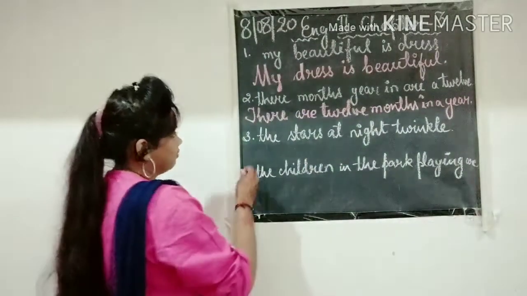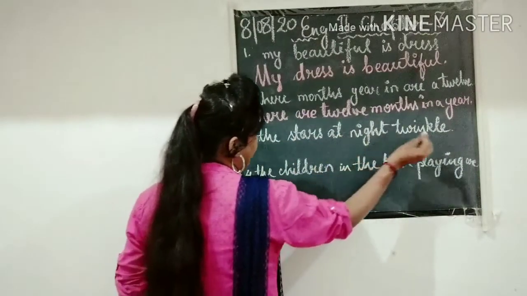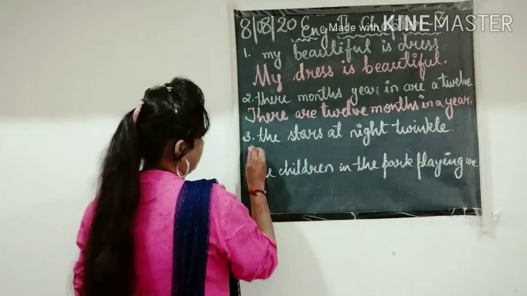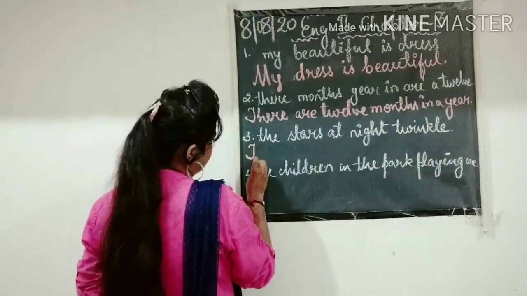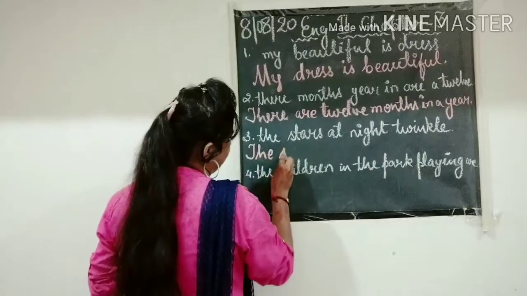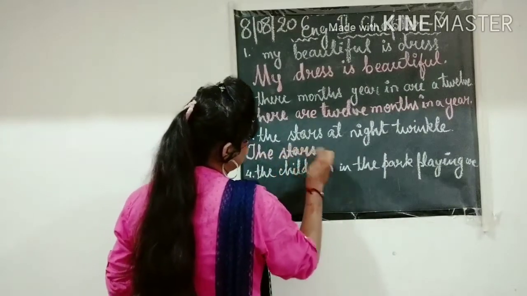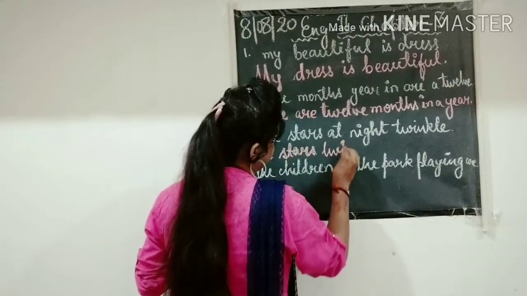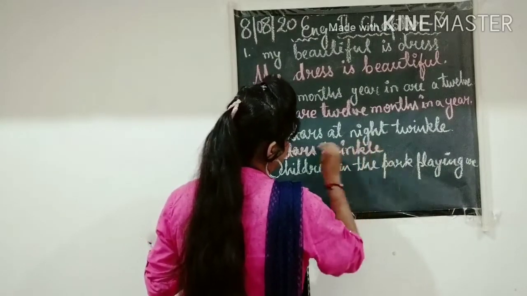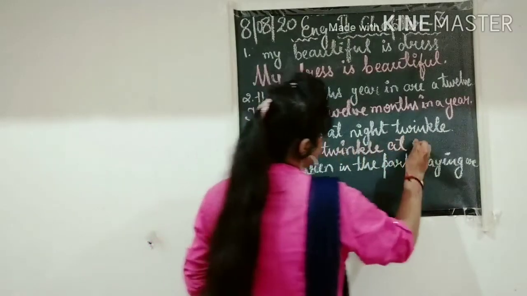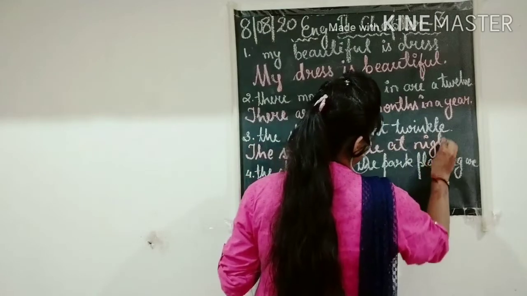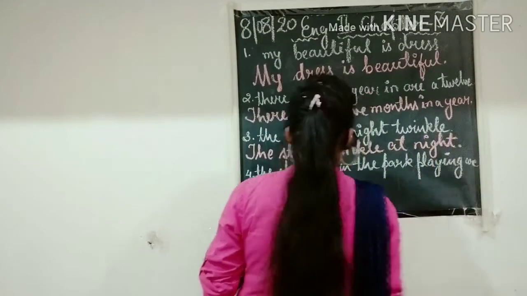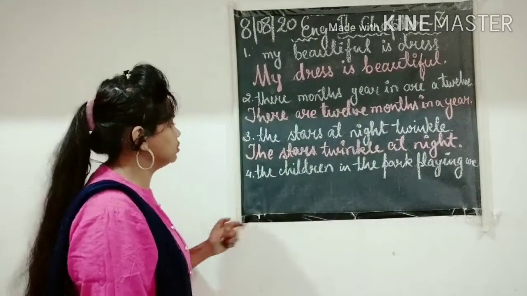Third one, the stars at night twinkle. A sentence always starts with a capital letter. The stars twinkle at night. The stars twinkle at night. It ends with a full stop.